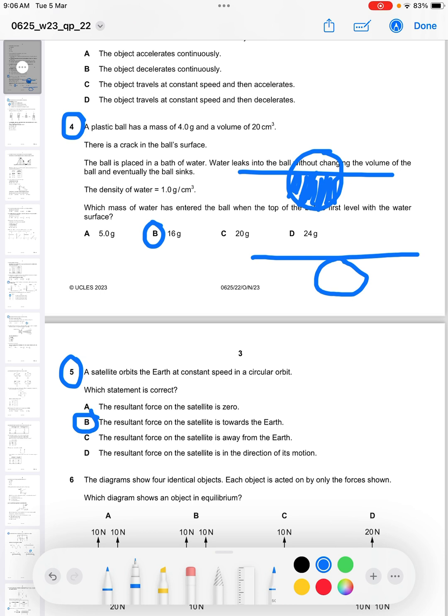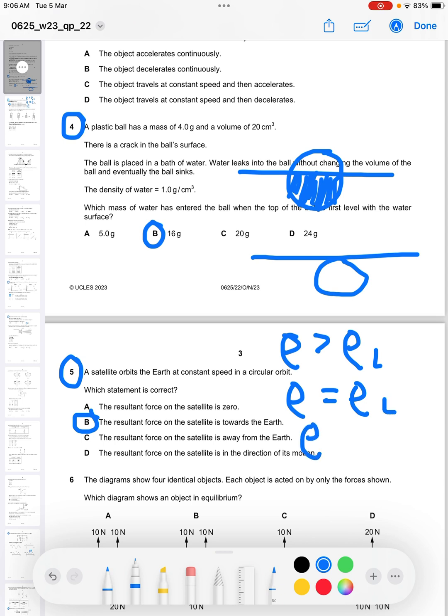Or at best, we could say that at that particular instance, the water inside the ball and the ball itself, its weight, its density, because the only way something can float is if its density is less than the density of the liquid, or if the density is equal to the density of the liquid.